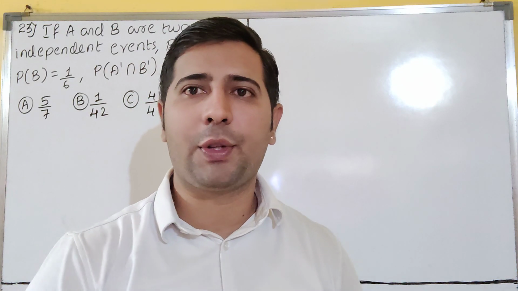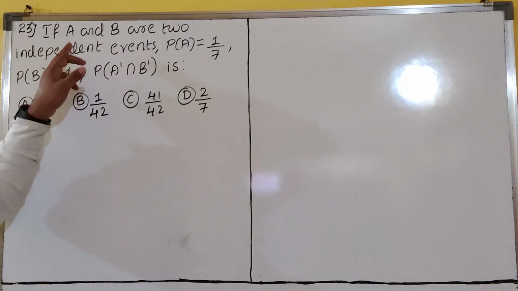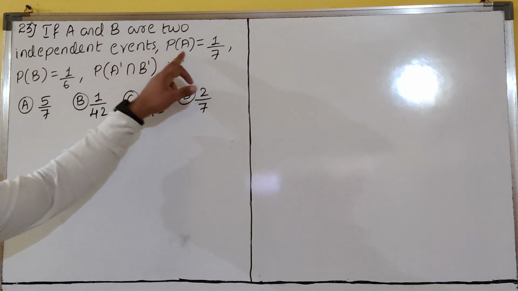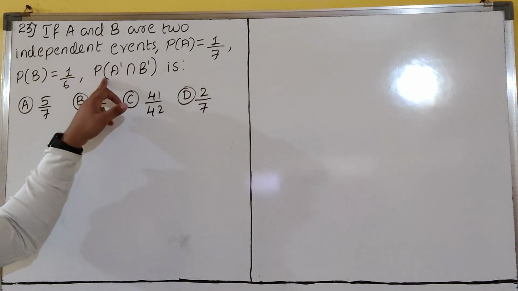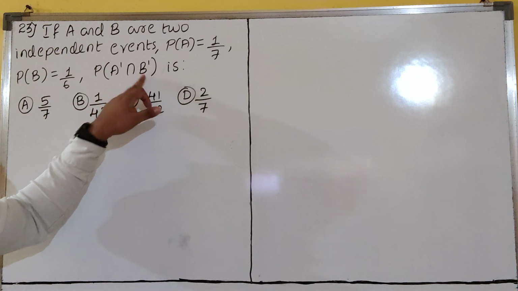Let us see the next question, dear students. Question number 23. If A and B are two independent events, P of A is equal to 1 by 7, P of B is equal to 1 by 6, P of A complement intersection B complement.